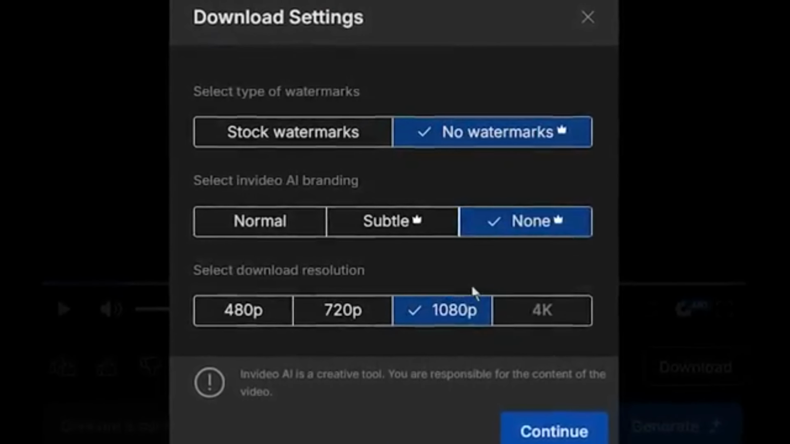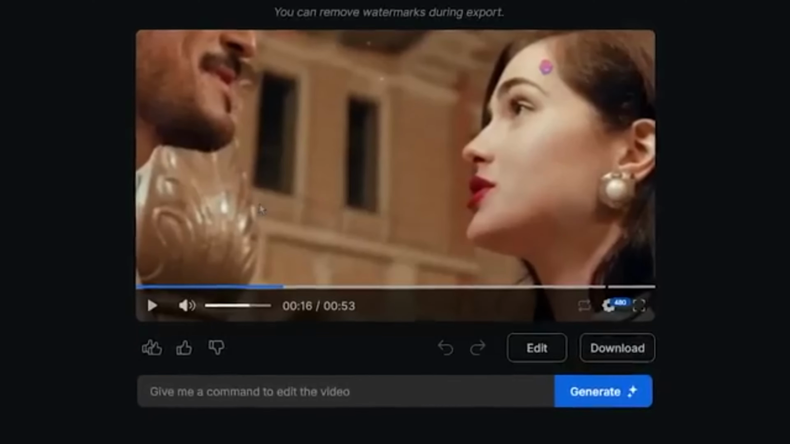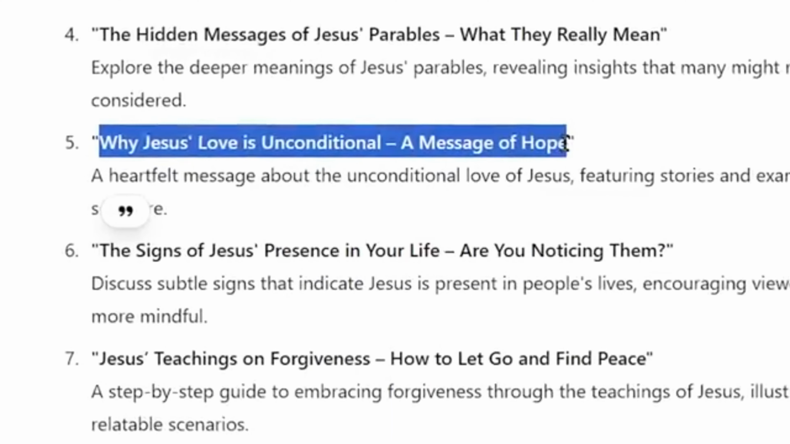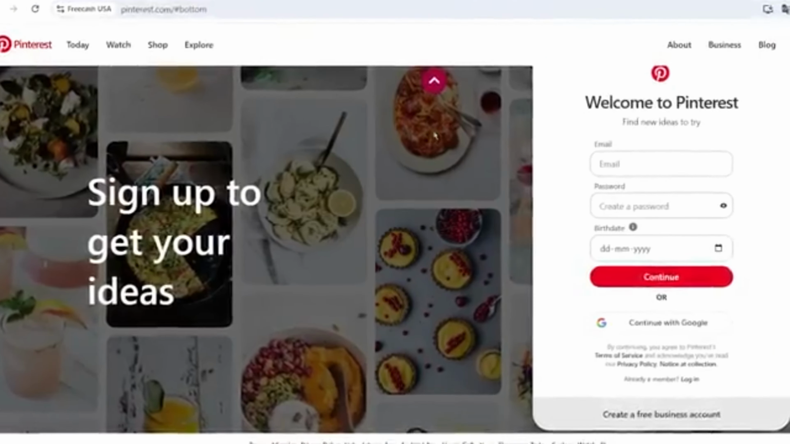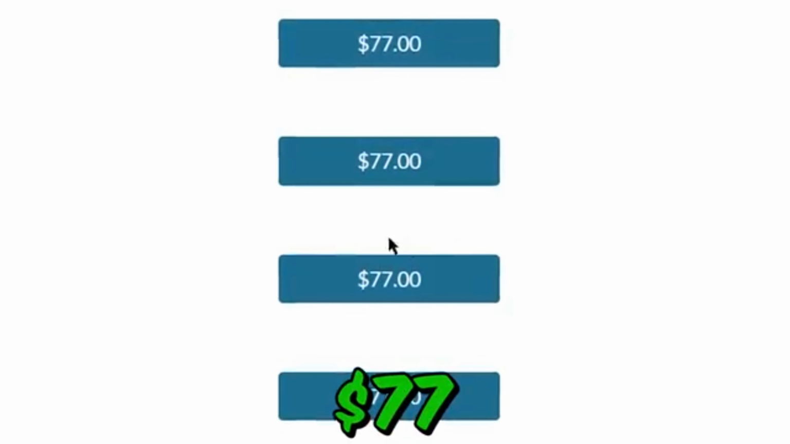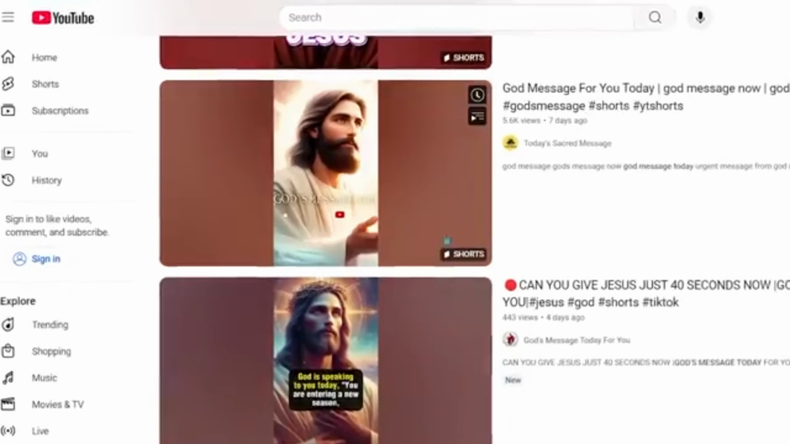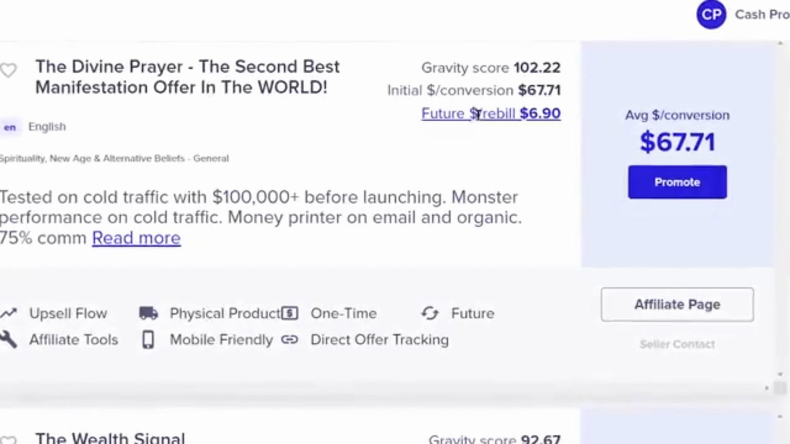Once your video is finalized, export it in high quality and share it across platforms like YouTube, TikTok, Instagram, and Pinterest. Repeating this process consistently can help you earn significant commissions, all while creating content that resonates with audiences seeking spiritual guidance. This strategy combines the power of AI and affiliate marketing to create a sustainable income. Follow the steps, stay consistent, and watch your earnings grow.